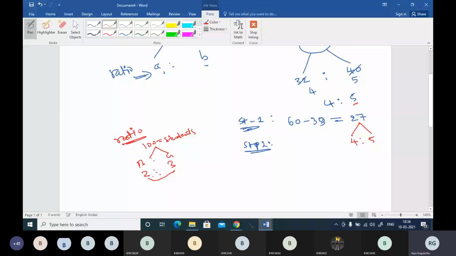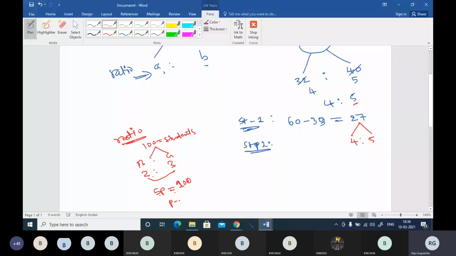Why? Because your class contains only boys and girls, and boys are total 2 parts in 100, and girls are total 3 parts in 100. So total parts should be 5. See, 3 plus 2 is 5, and that 5 parts should be equal to 100. From there, one part value is 100 divided by 5, which is 20. So one part value is 20.